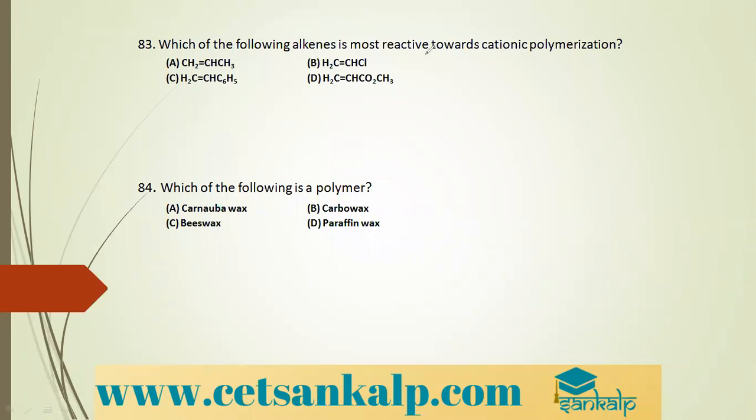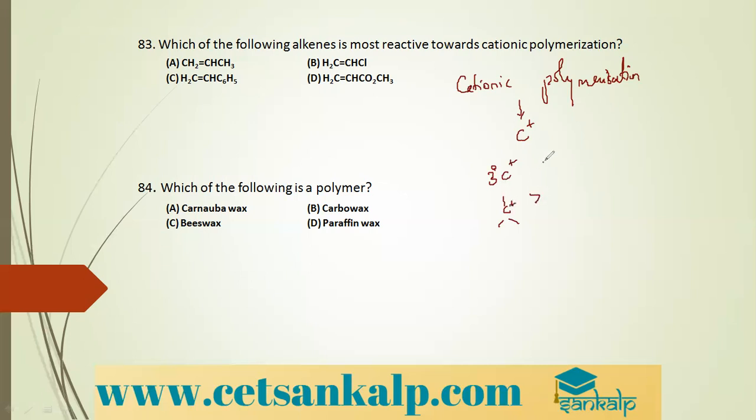Which of the following alkenes is most reactive towards cationic polymerization? Cationic polymerization involves a carbocation intermediate. So we know that among carbocations, the tertiary carbocation is most stable.